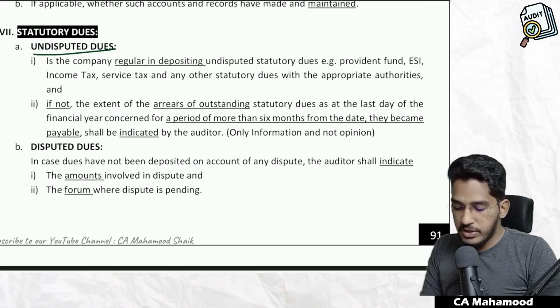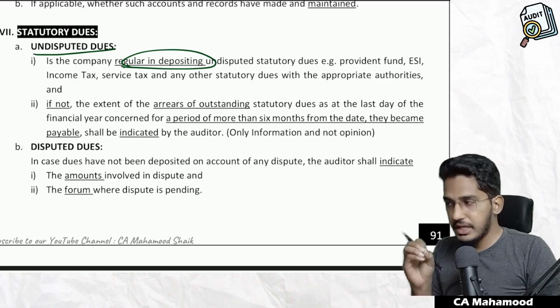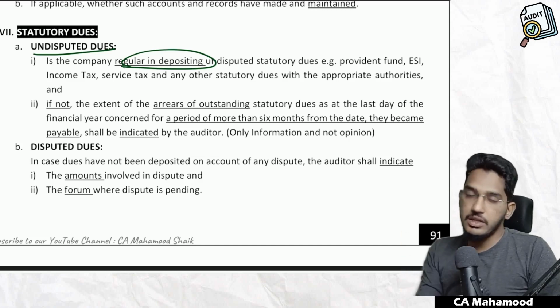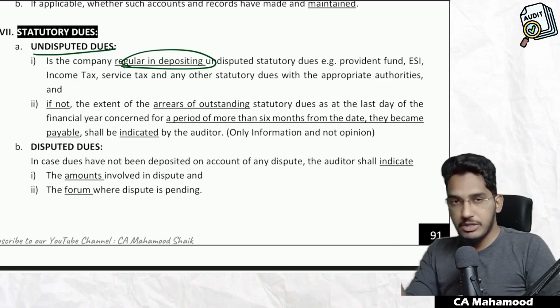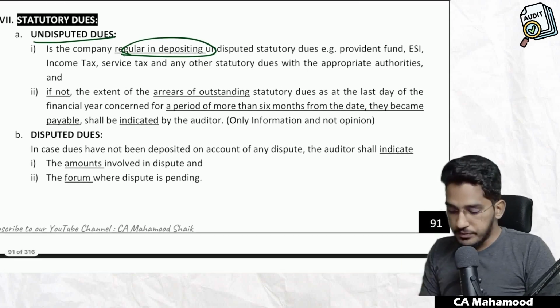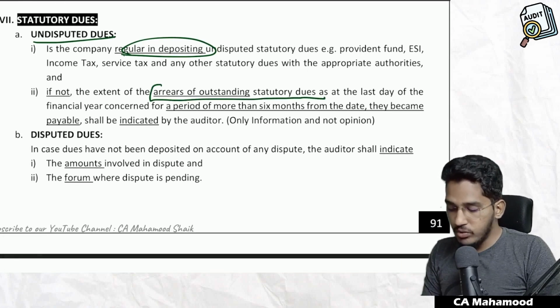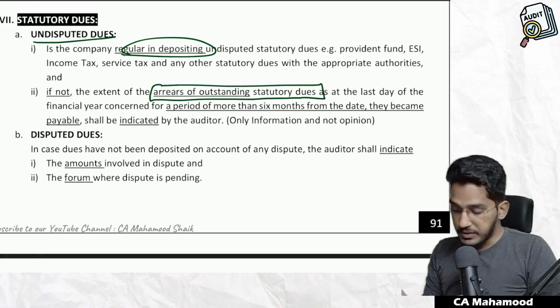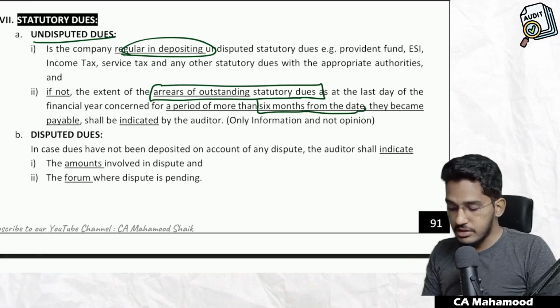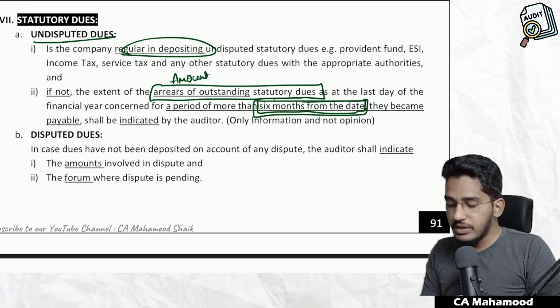So regarding undisputed statutory due, what is the reporting requirement? They are telling, in respect of undisputed dues, is the company regular in depositing? Whether the company is regularly depositing the statutory dues with the government on or before due dates or not, I need to check. If not, you have to report the amount of outstanding statutory dues if they are outstanding for more than 6 months from the date they become payable.